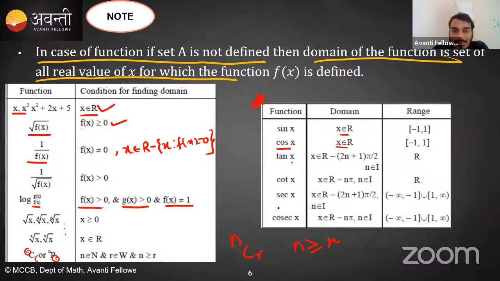So for tan x and sec x, x belongs to R minus (2n plus 1) pi by 2. Why does this happen? Because it is written as sin x upon cos x, and we don't have a problem with sin x, but we have to omit the values of x for which cos x becomes 0, because if cos x becomes 0 then the function is not defined, right? So when is cos x 0? At pi by 2, 3 pi by 2, 5 pi by 2. So you will say all the values of x except odd integral multiples of pi by 2.